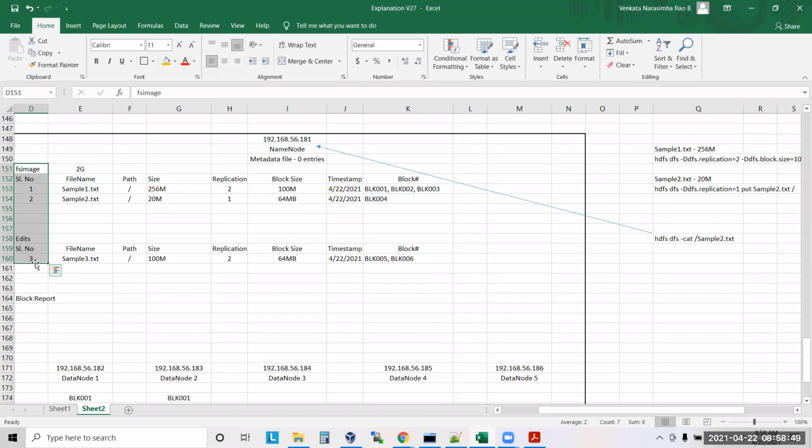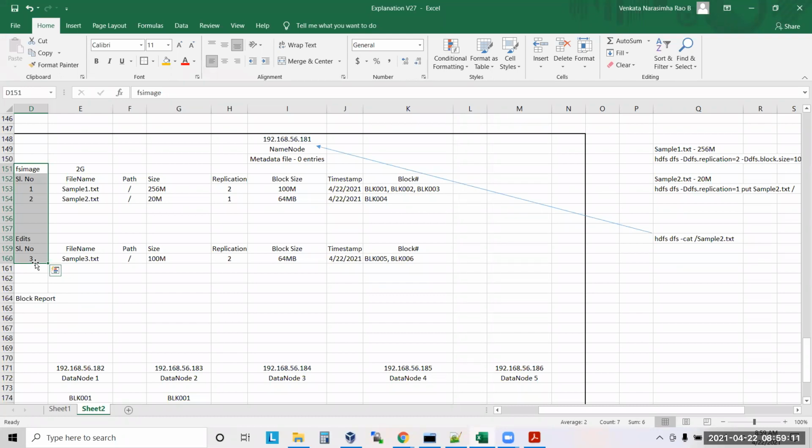Now see, in which file will the name node check first? FS image or edits? Edits. First it will check in the edit log because edits is a small file, right? If I find it in that, it is fine. Otherwise, I will go to the main FS image.